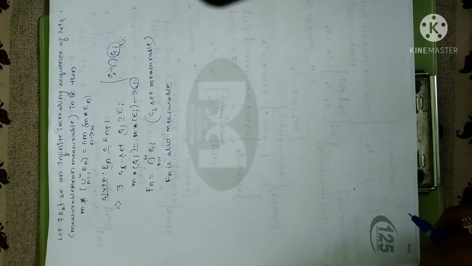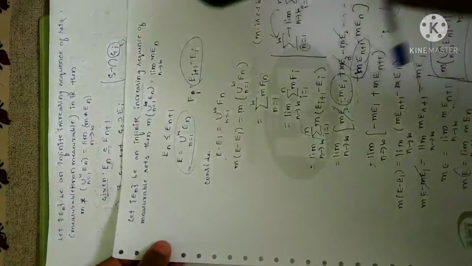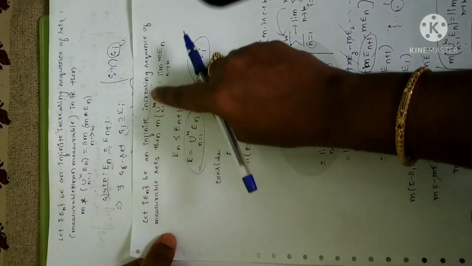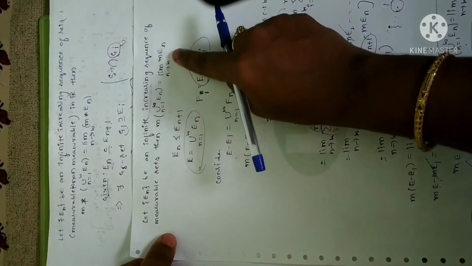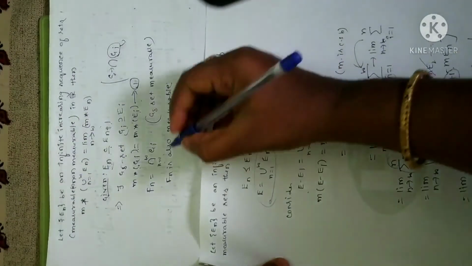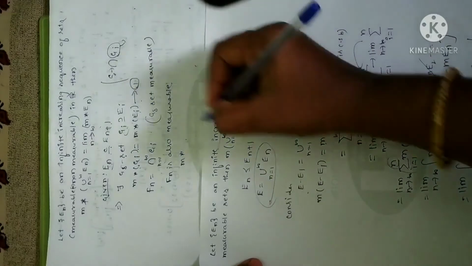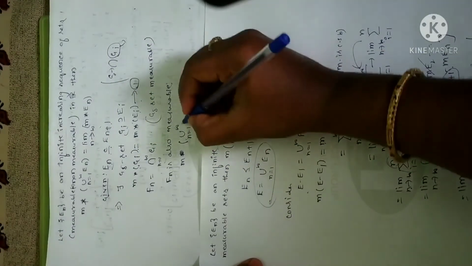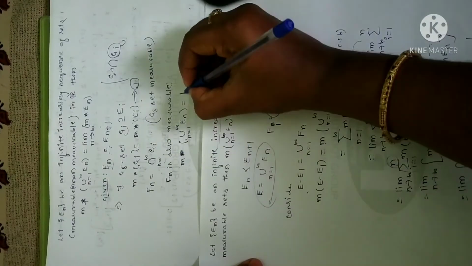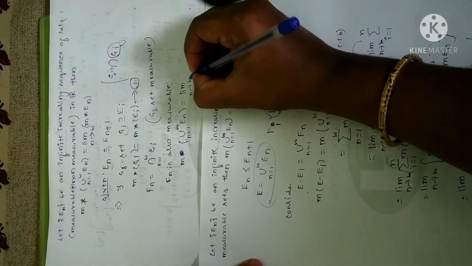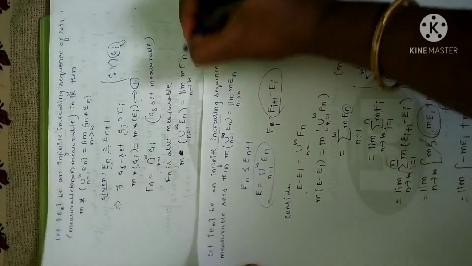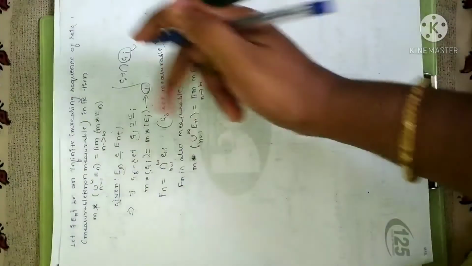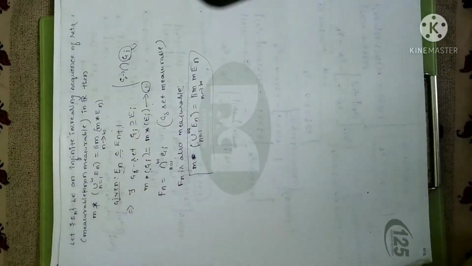Now, just now I have proved one theorem, right? So if a sequence En is infinitely increasing, then I can write this statement. Since the sequence is increasing, that is, m of the union n equal to 1 to infinity of En is equal to the limit as n tends to infinity of m of En. Since the sequence is an infinitely increasing sequence, as per the previous theorem, I can write this statement.